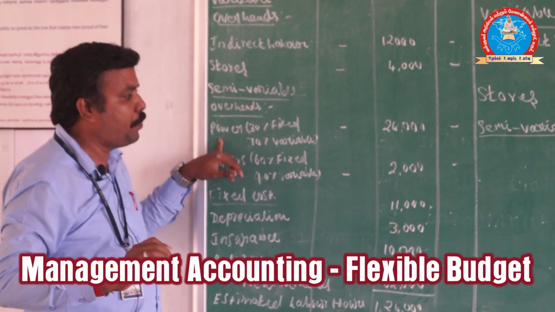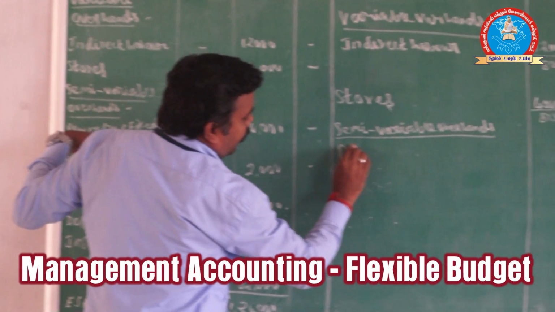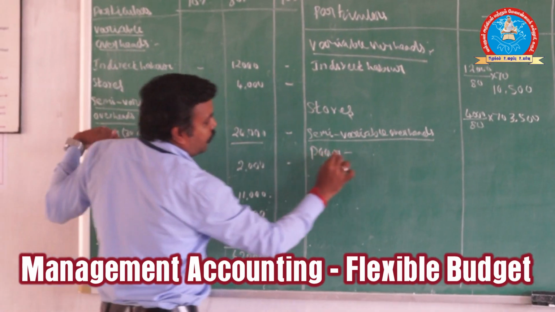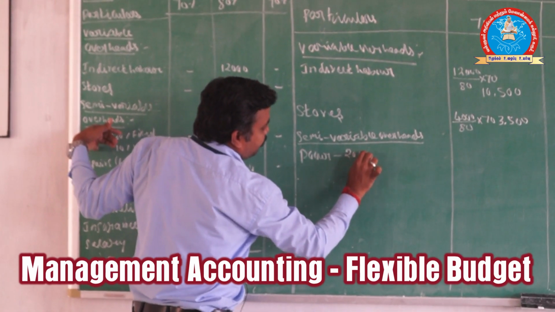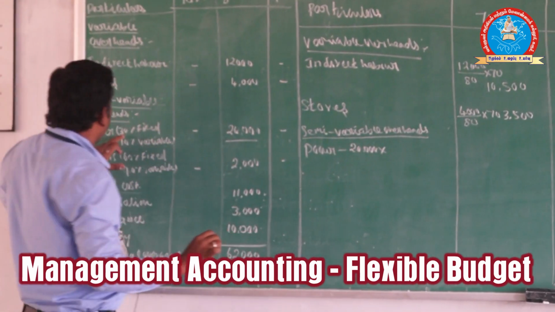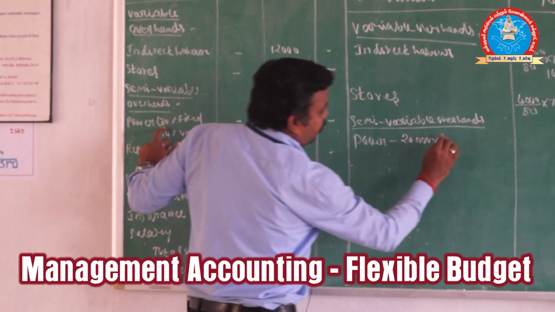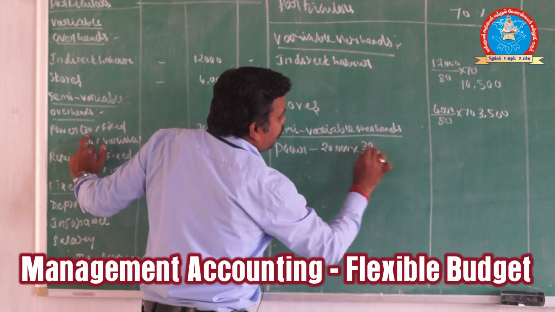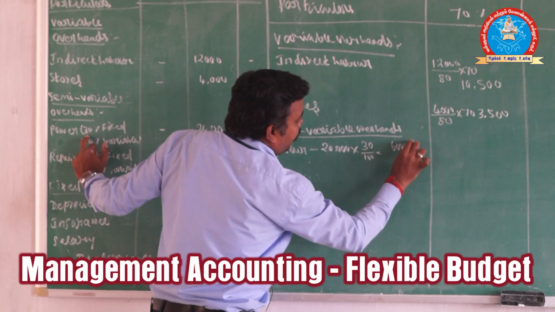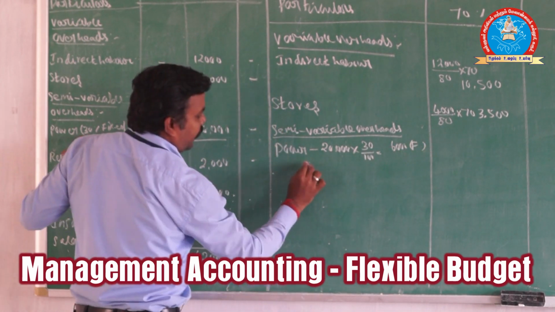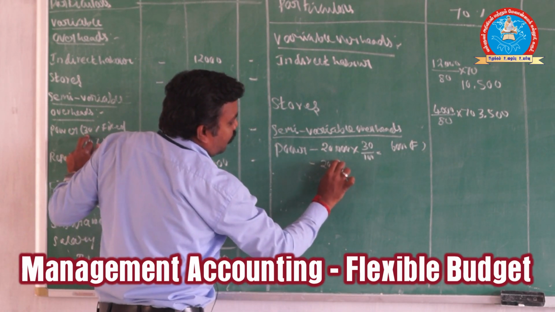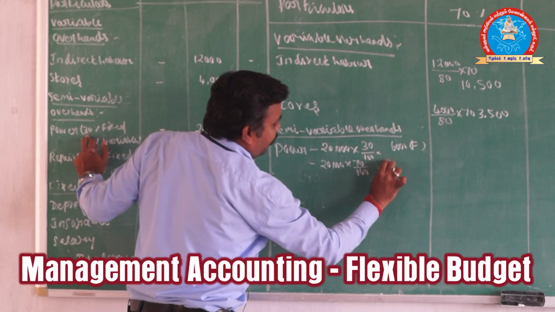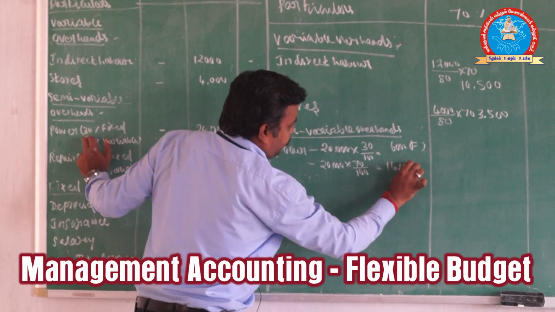So we can consider power. Here power, what is the value? 20,000. So 20,000 into 30% is fixed, so 30 divided by 100. What is the value? 6,000. 6,000 is the fixed cost. Next, the same value 20,000 into 70 divided by 100. What is the value? 14,000.